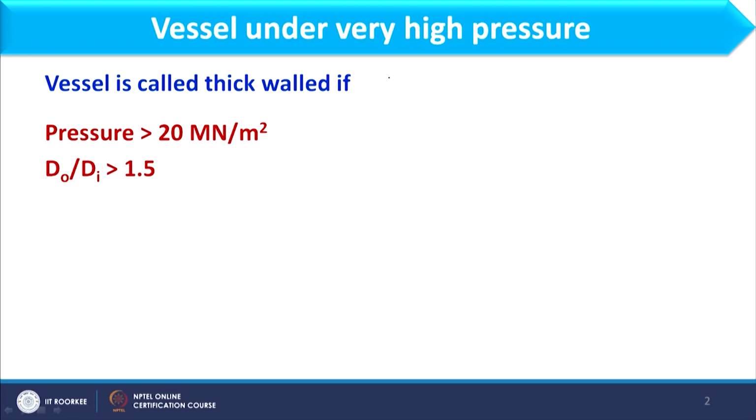When pressure exceeds 20 meganewton per meter square, there are many processes in which very high pressure is dealt with, or that are operated at very high pressure. Those cannot be designed following the rules available in the IS 2825 code. For that condition we have a few examples in which pressure exceeds 20 meganewton per meter square, and a very well known example is the Haber process.